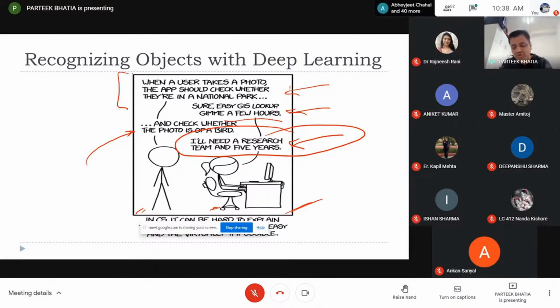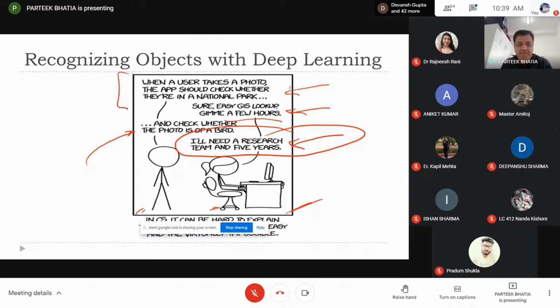computer science. It actually was a very complex task, and we were struggling for the last couple of decades, maybe more than 50 years of the development of computer science. We are struggling to identify objects in an image. But thanks to convolutional neural networks, CNN, we are able to solve this problem right now. But the task which can be performed very easily by a 3-year-old child took 50 years in computer science to solve: just a simple problem that we should be able to identify the objects in the image.